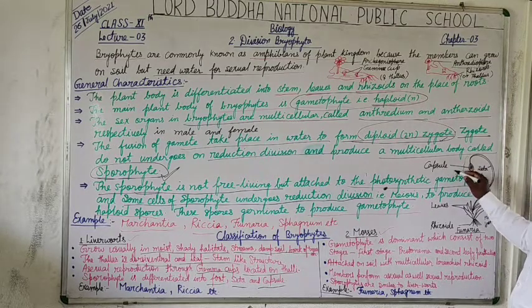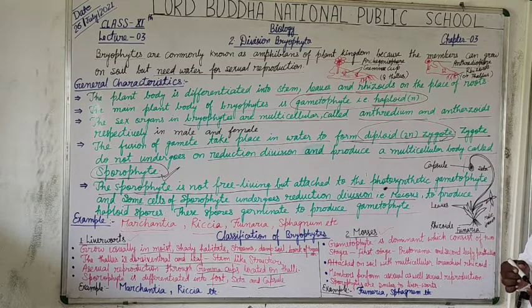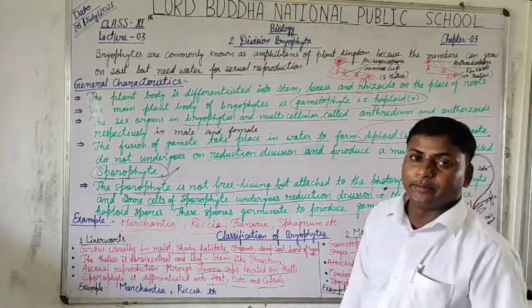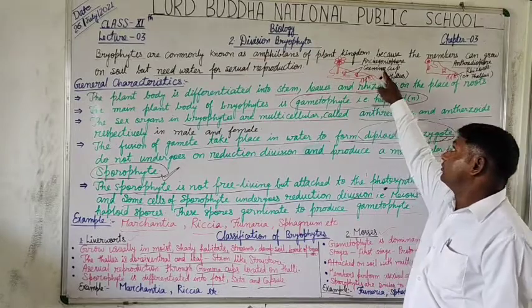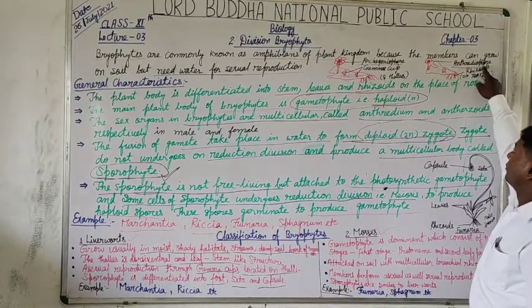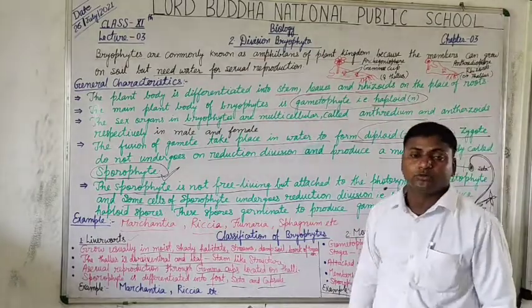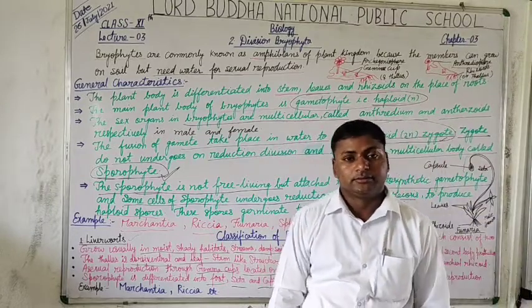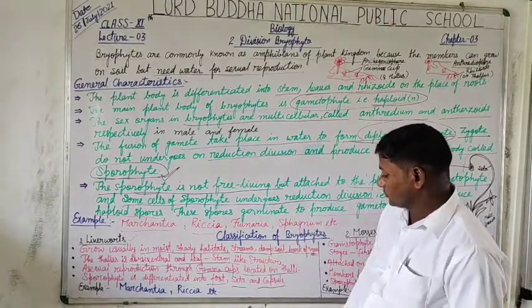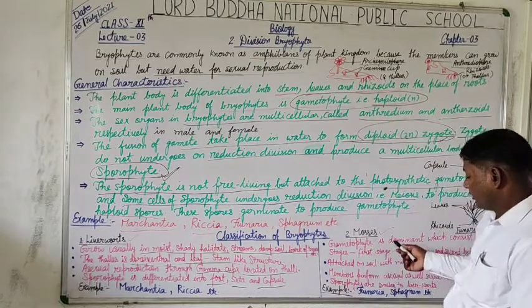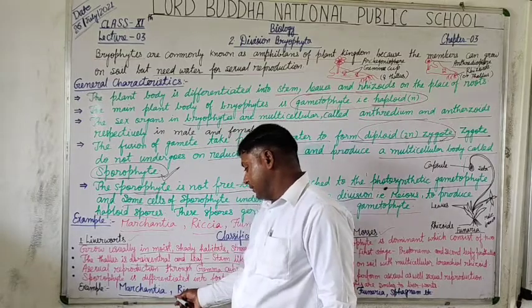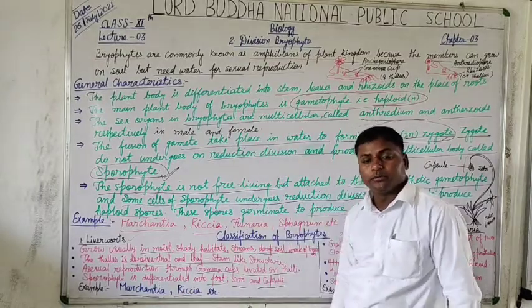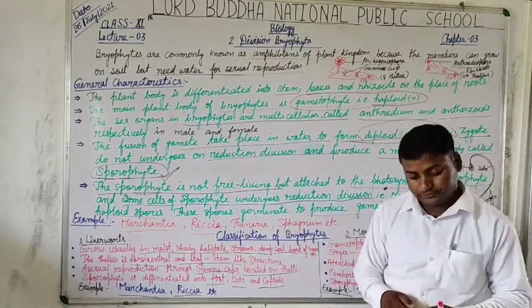Here is the capsule, and it bears the gametes, as in antheridia and archegonia bear. So students, Marchantia and Riccia are the examples of liverworts.